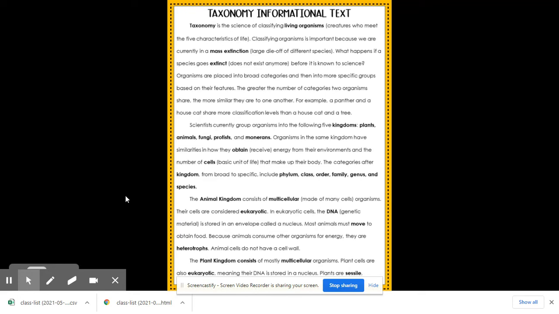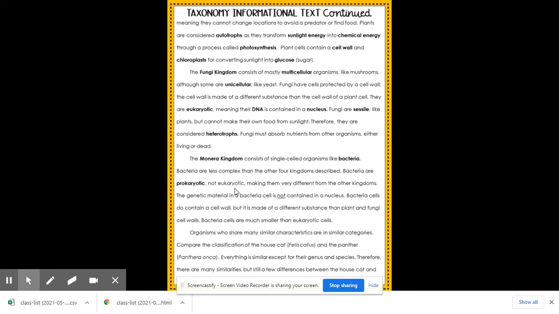The plant kingdom consists of mostly multicellular organisms. Plant cells are also eukaryotic, meaning their DNA is stored in a nucleus. Plants are sessile, meaning they cannot change locations to avoid a predator or to find food. Plants are considered autotrophs as they transform sunlight energy into chemical energy through a process called photosynthesis. Plant cells contain a cell wall and chloroplasts for converting, which means changing, that sunlight into glucose, which is a specific sugar, in their food.